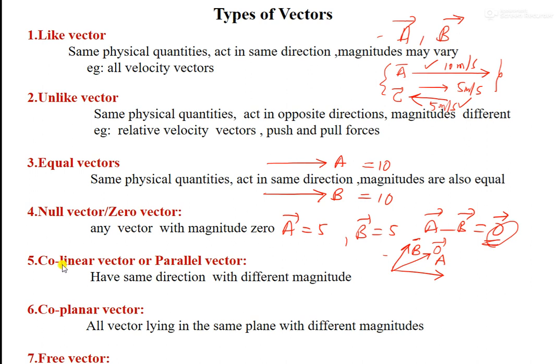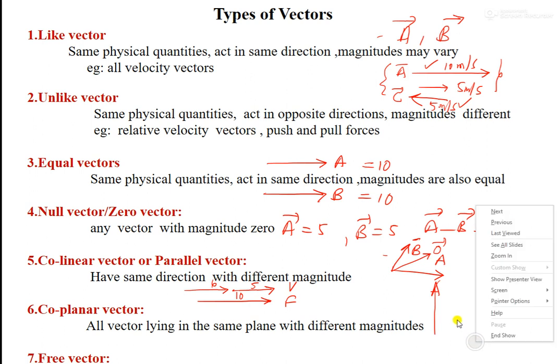Similarly, coplanar vectors, collinear vectors or parallel vectors. Collinear means there are two vectors, one after the other or parallel to each other, having the same direction with different magnitudes. This has 5, this has 6, and this can have 10. These are all parallel vectors, also called collinear vectors. They can be different kinds of vectors, velocity or force. It's not compulsory that both should be velocity or both should be force.